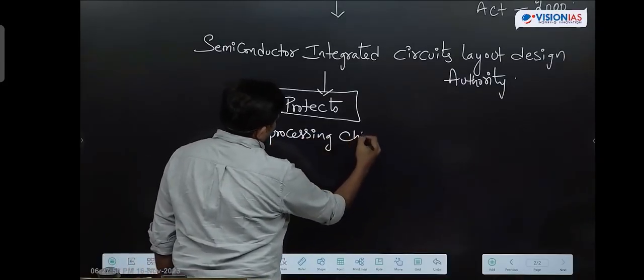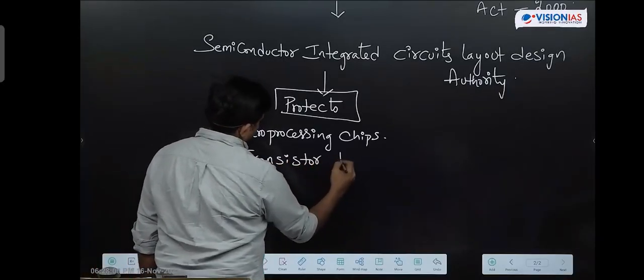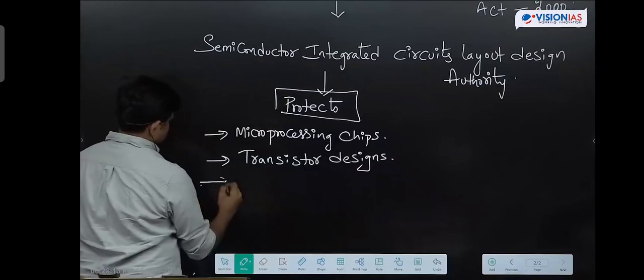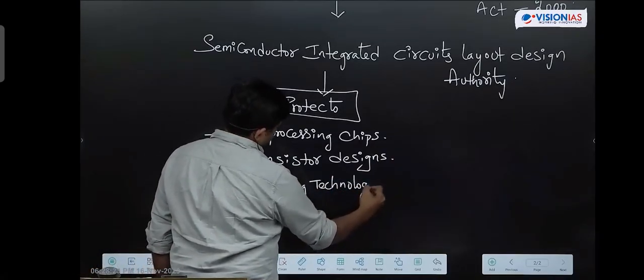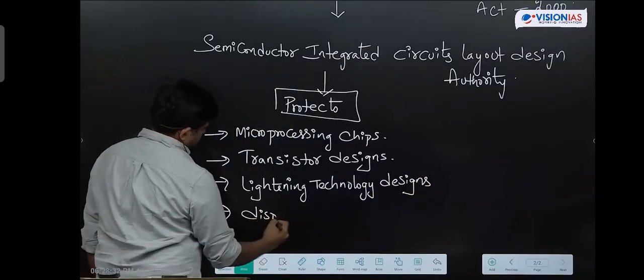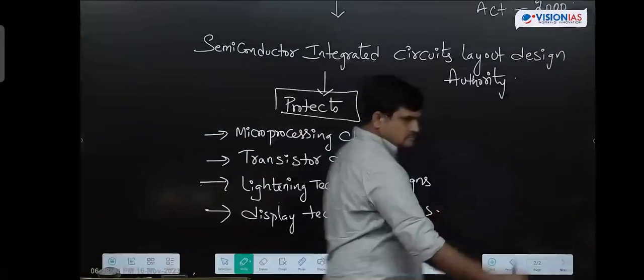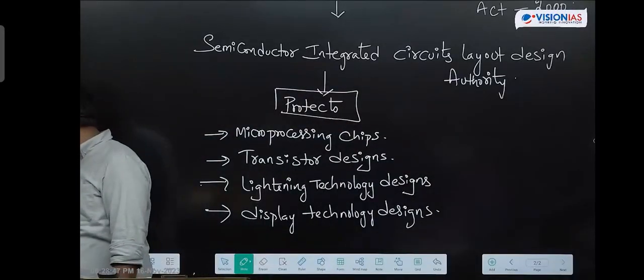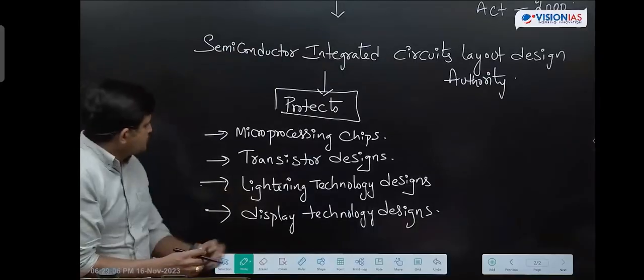Microprocessing chips. Transistor designs. Lighting technology designs. Next one is display technology designs. Okay, so these are the things that are protected.